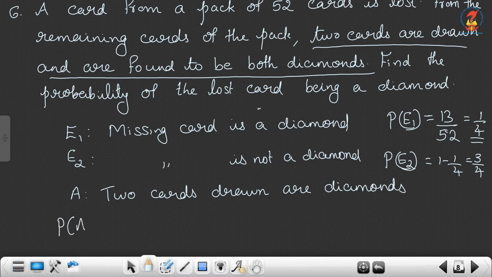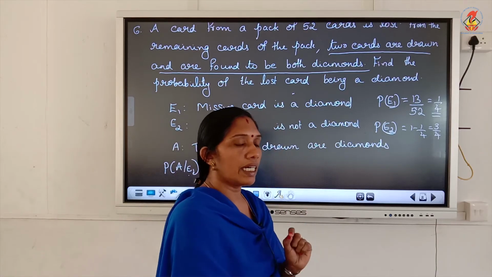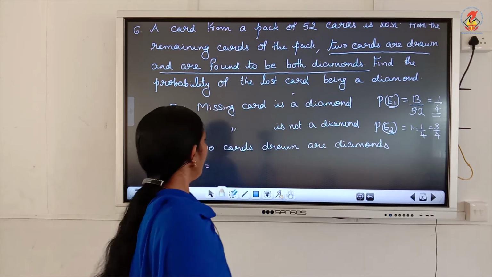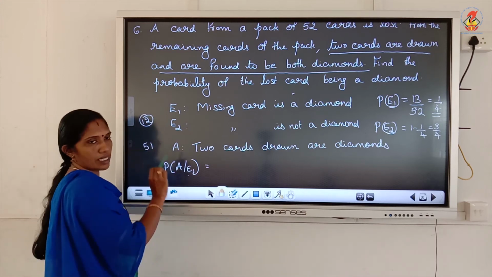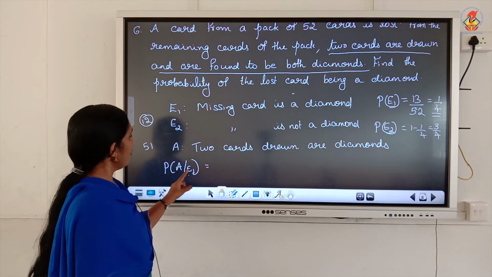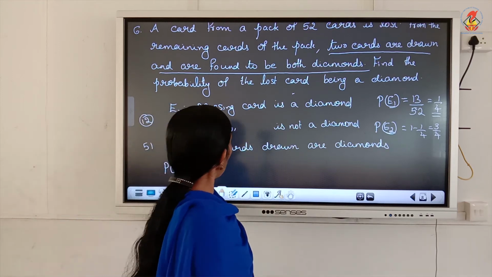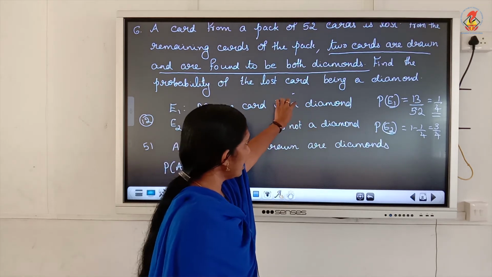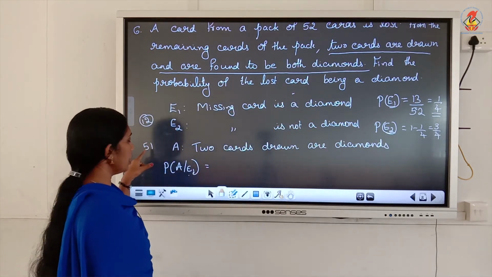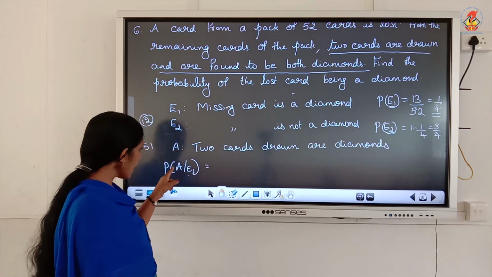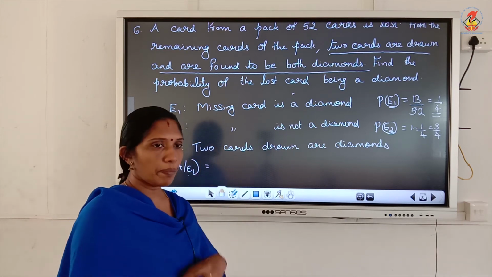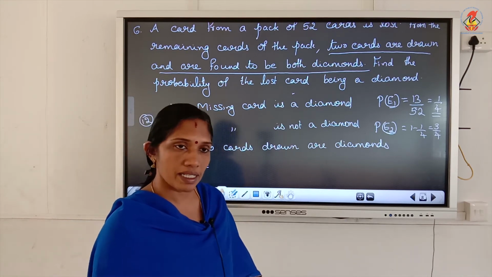So P of A given E1. A given E1 means E1 happened first. E1 means one card is lost and that card is diamond. So now we have only 51 cards in the packet and only 12 diamond cards. Clear this one? A given E1 happened. E1 happened means one card lost, that card is diamond. So now in the packet only 51 cards, and out of 51, 12 are diamond cards. A given E1 means then from the packet we are taking 2 cards, that cards are diamond.